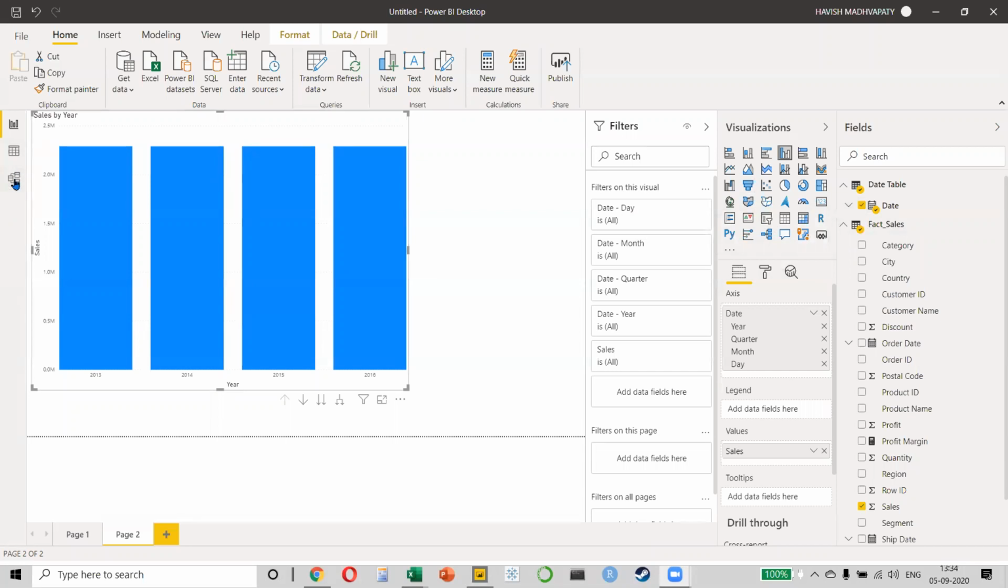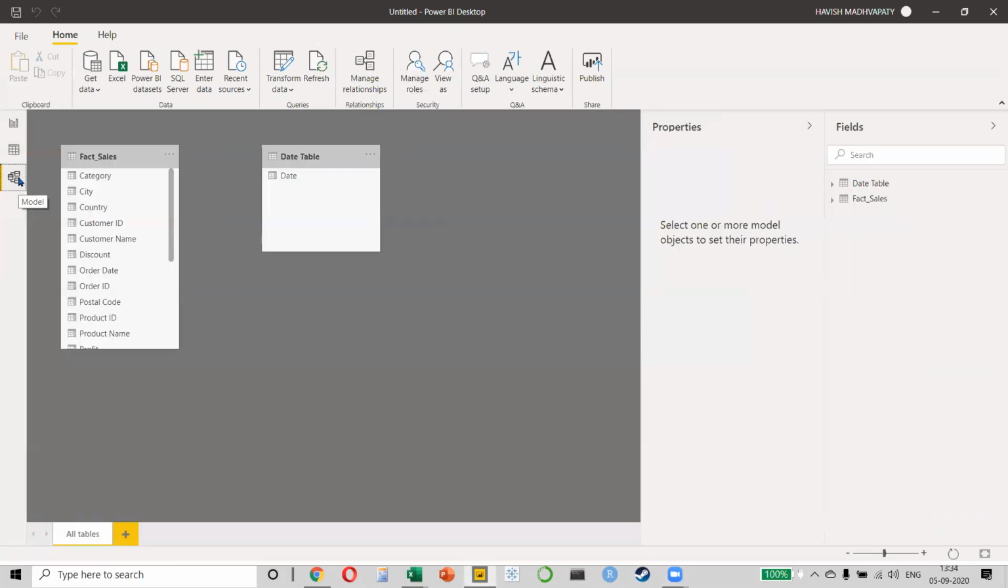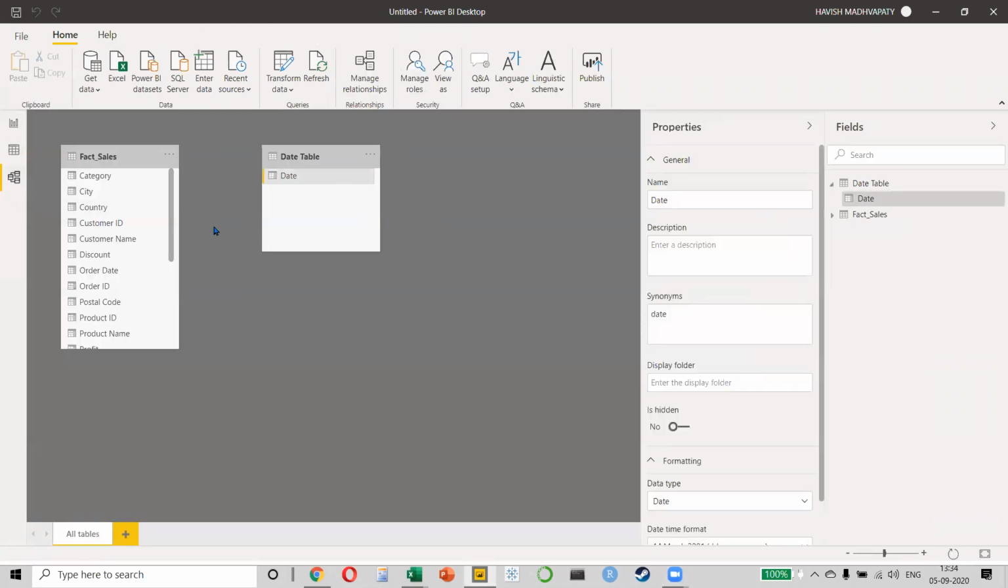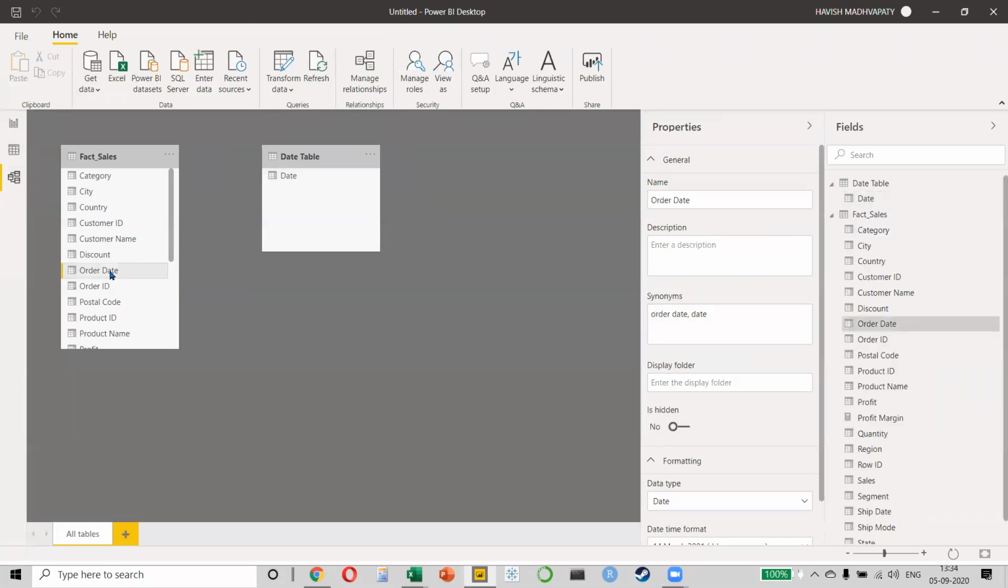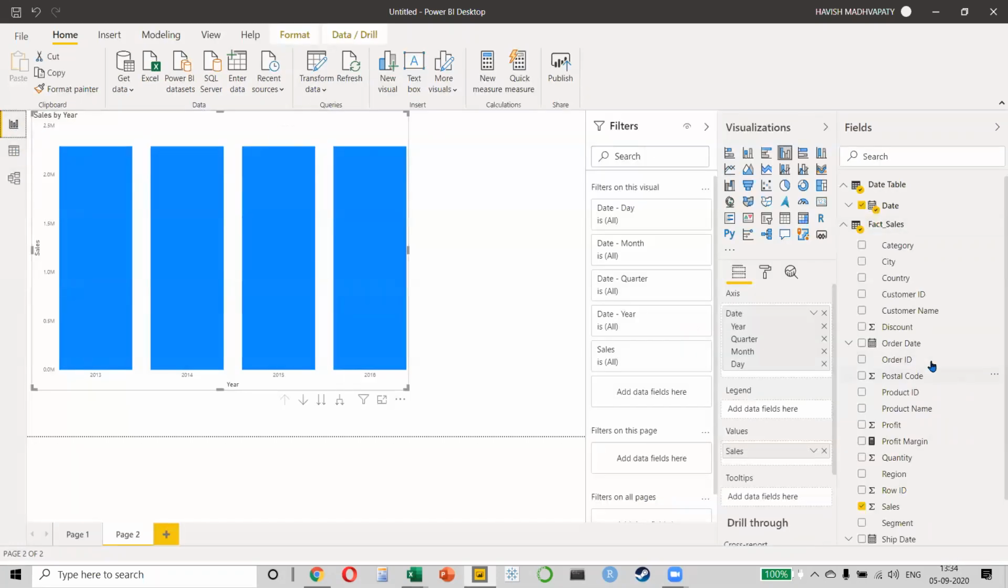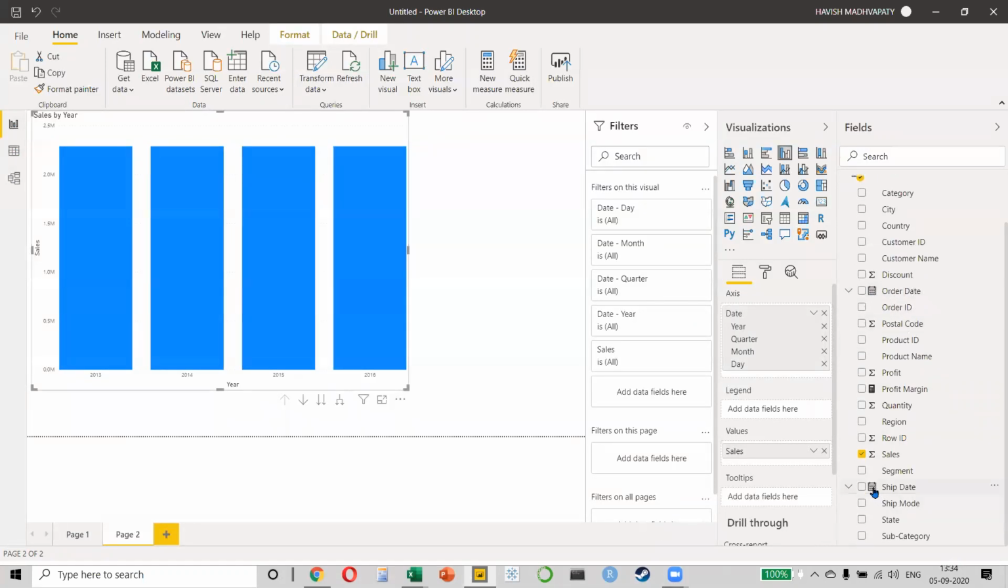For this, we click on the third button, which is called the modeling view. So now we have covered all three. We have done the report view, we have done the data view, and now we are doing the modeling view. So if you notice, now there are two tables. One is the date table, the other is the sales table. Now notice this very carefully. In my order date, you see there is a calendar symbol here, everyone. And similarly on my shipping date, there is a calendar symbol, this one.